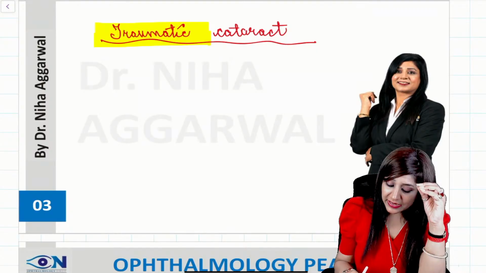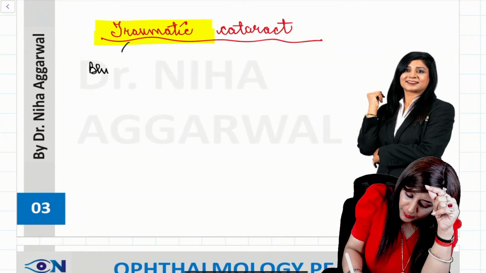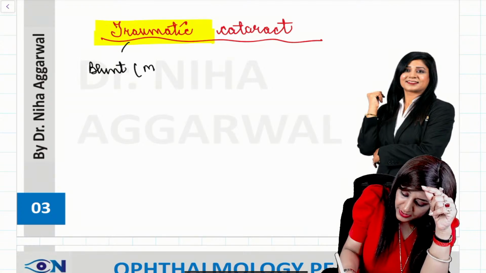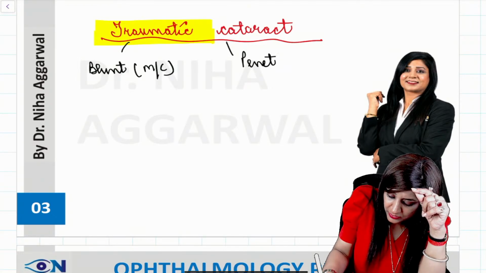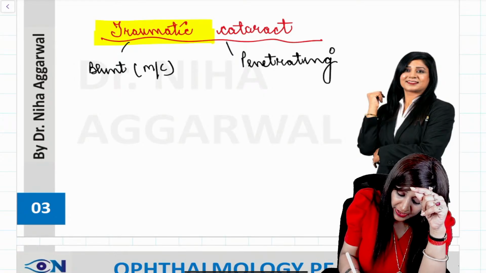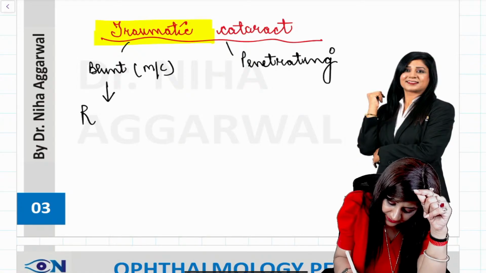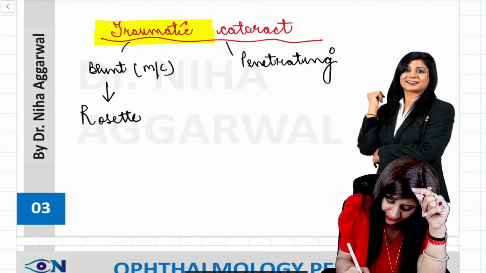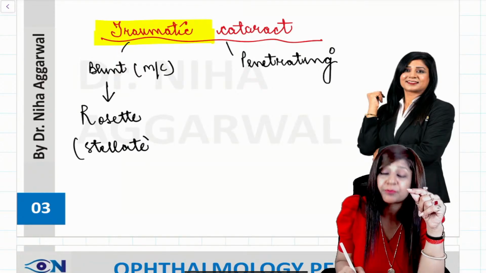Traumatic cataract can be due to blunt trauma, which is the most common, or it can be penetrating trauma also. In blunt trauma, we will have the rosette cataract. This is the rosette cataract, which is also called the stellate cataract, or star-shaped cataract.